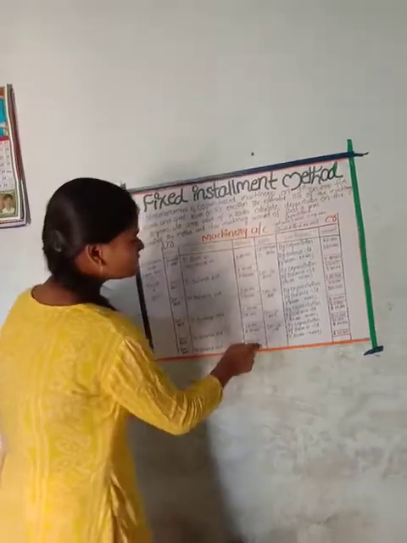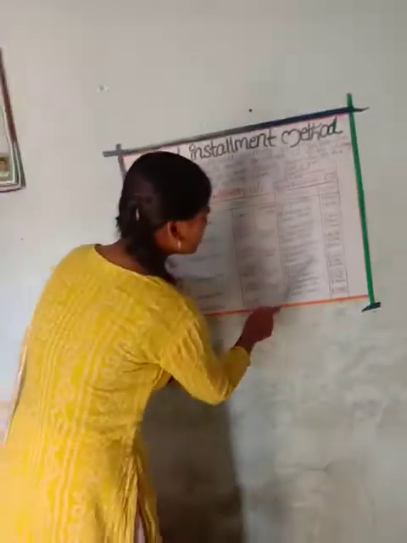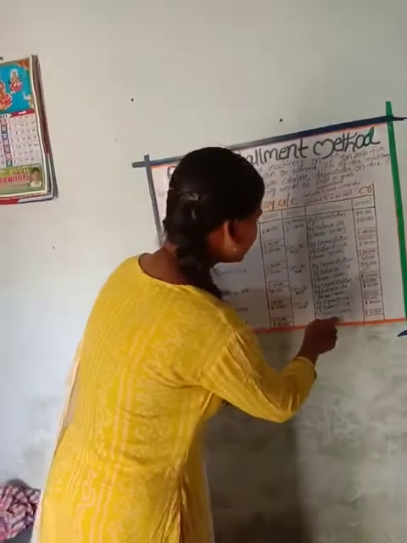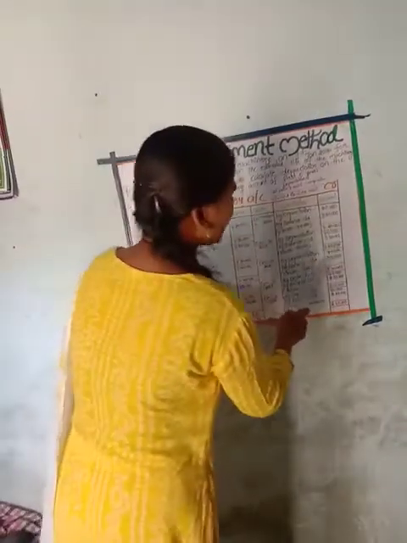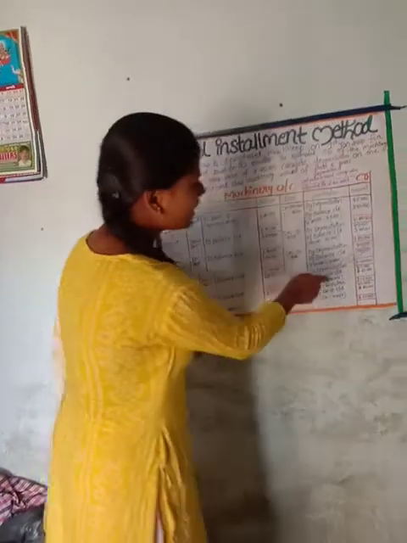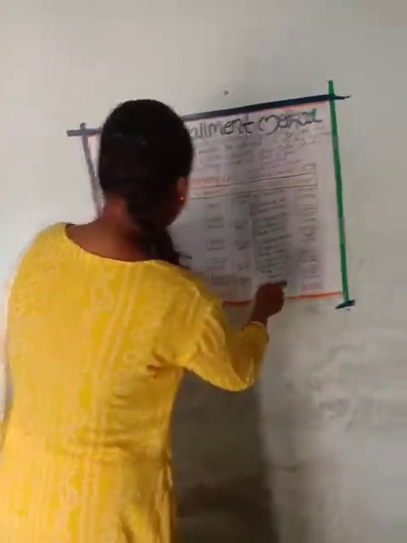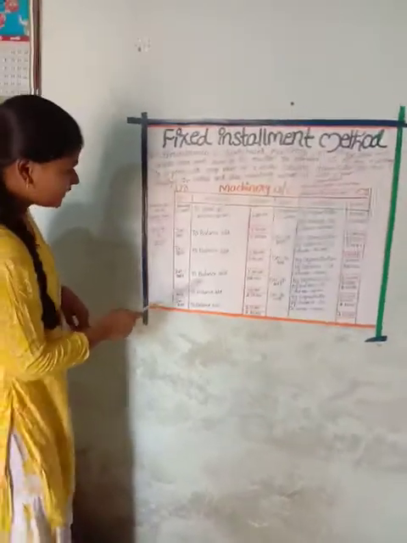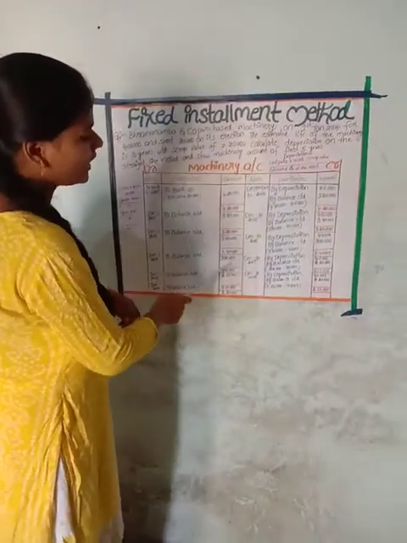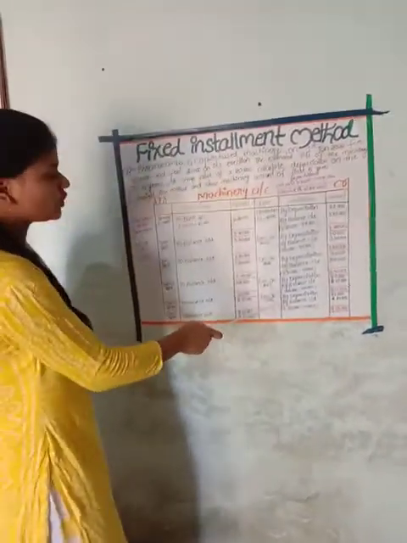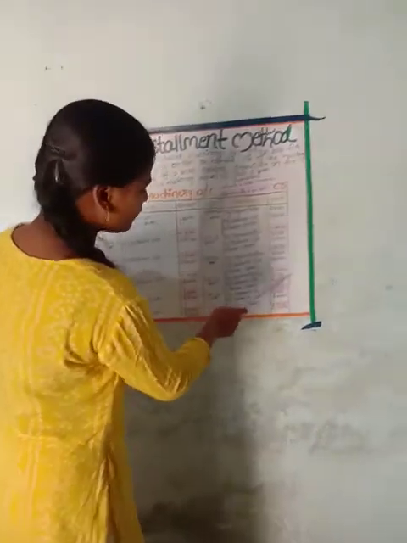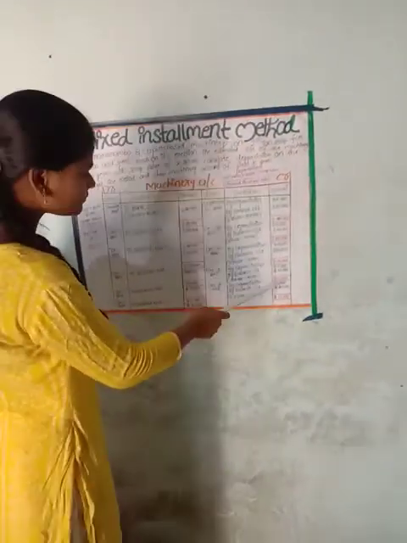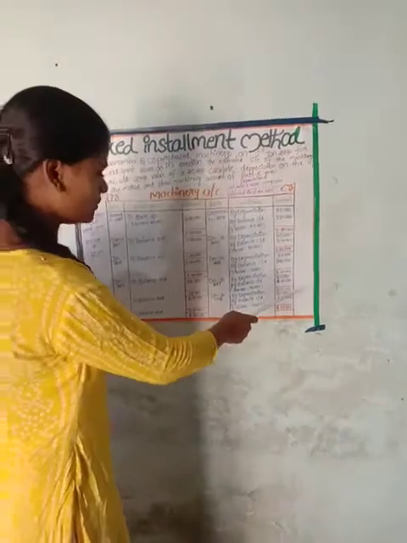3,40,000 minus depreciation 40,000 equals 3 lakhs. By balance carried down, how much? 3 lakhs. And the 3 lakhs is transferred into the new year, January 1st, 2017, to balance brought down 3 lakhs. At the end of the year, December 31st, 2017, by depreciation 40,000, by balance carried down 2,60,000.